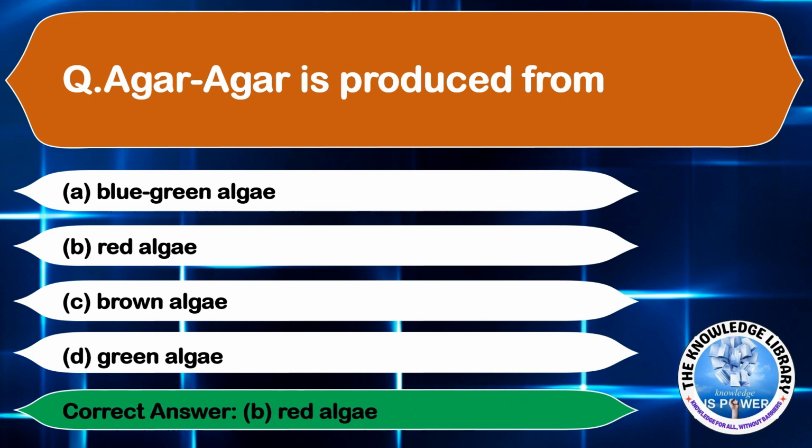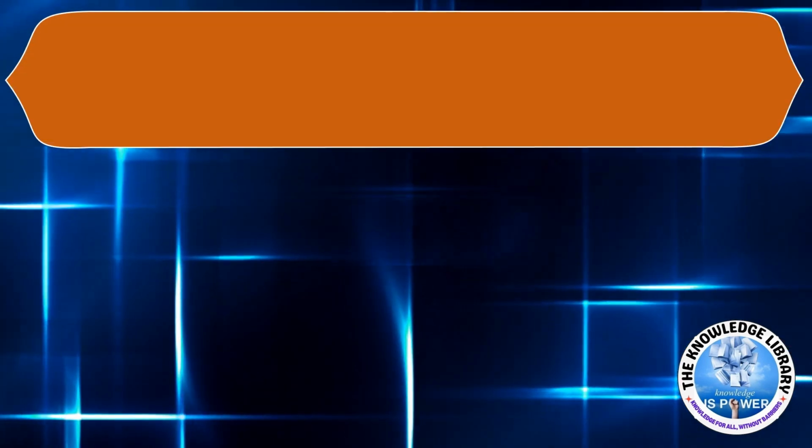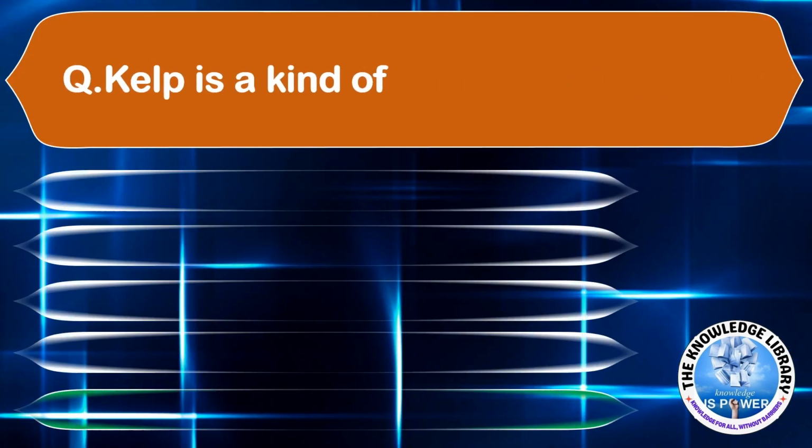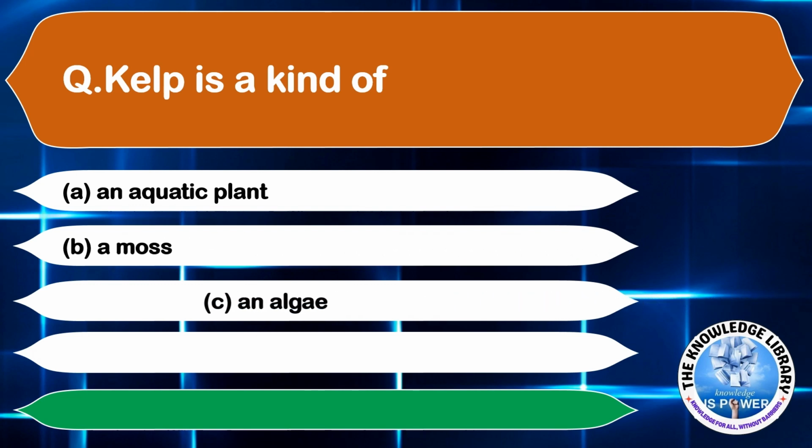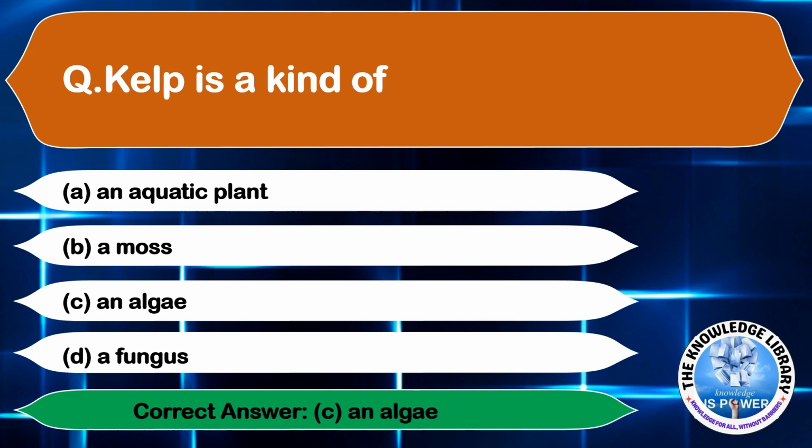Moving on to the next question. Kelp is a kind of. Option A, an aquatic plant. Option B, a moss. Option C, an algae. And option D, a fungus. The correct answer is option C, an algae.